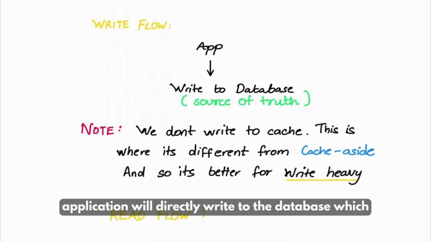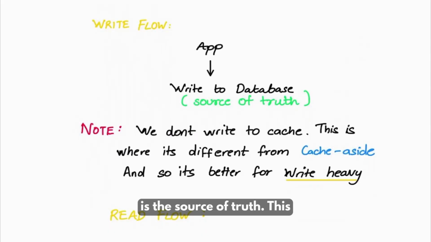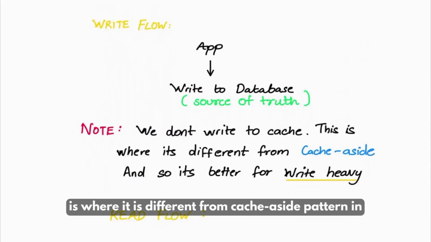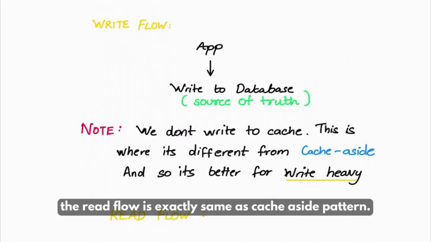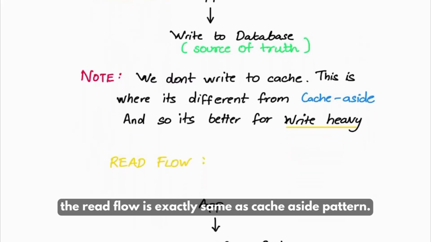In the write flow, the application will directly write to the database, which is the source of truth. This is where it is different from cache aside pattern, in which the data is saved to both cache as well as the database. However, the read flow is exactly the same as cache aside pattern.